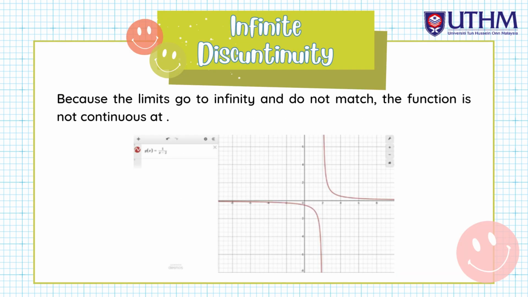This is because the limits go to infinity and do not match. The function is not continuous at x equal 2. So this is what we get from our graph for the infinite discontinuity.